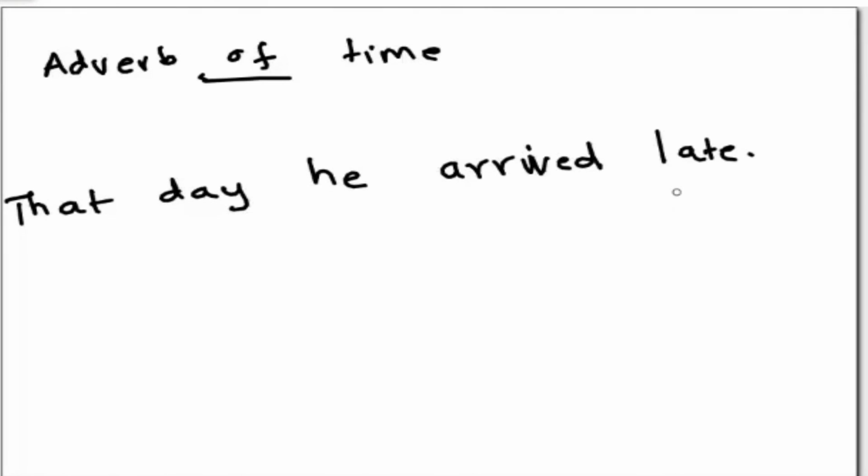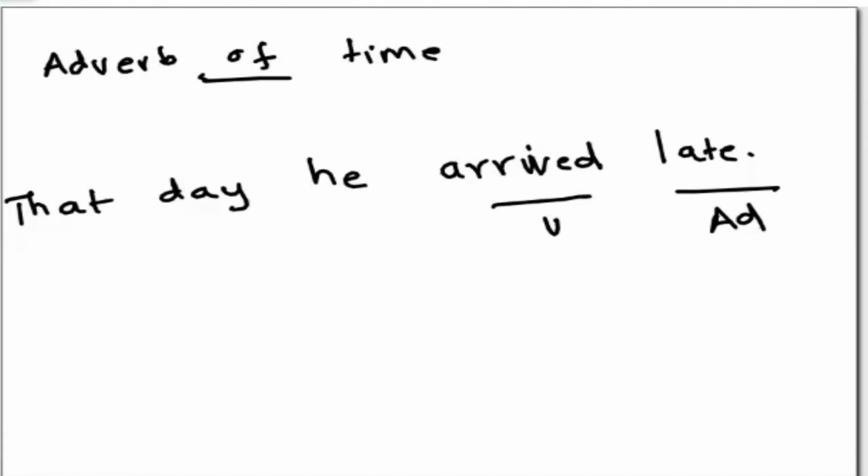So here you need to say the verb along with the adverb. What is the verb here? That day he arrived late. Arrived. Perfect. Great. Good job. So arrived is the verb and late is the adverb. Well done. This is the adverb of time.